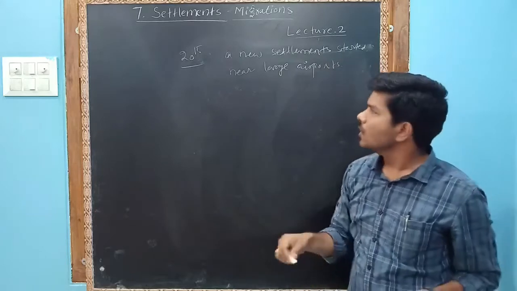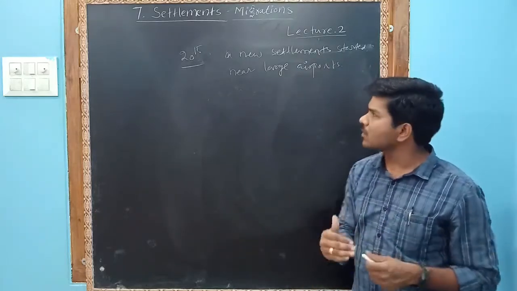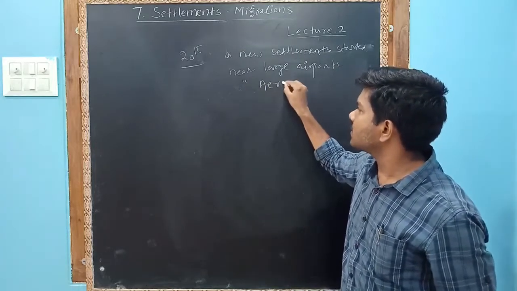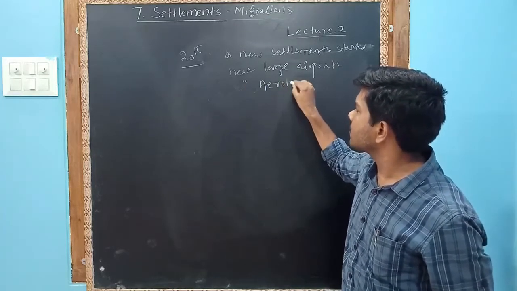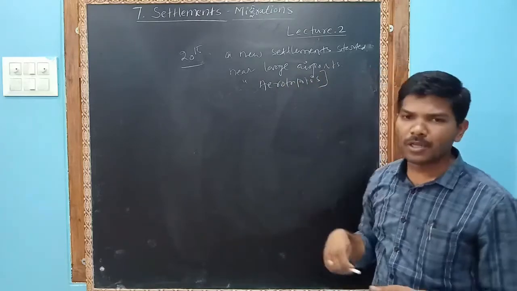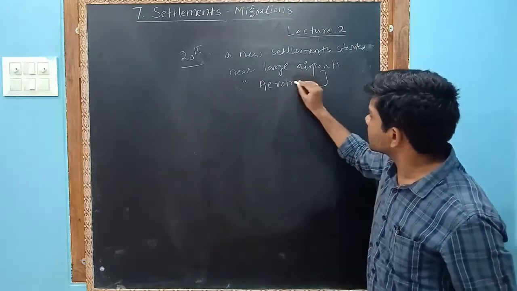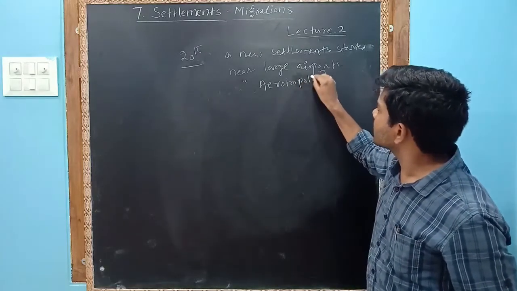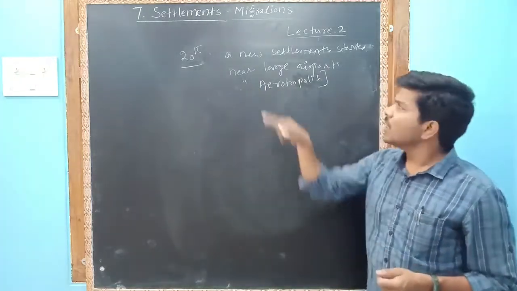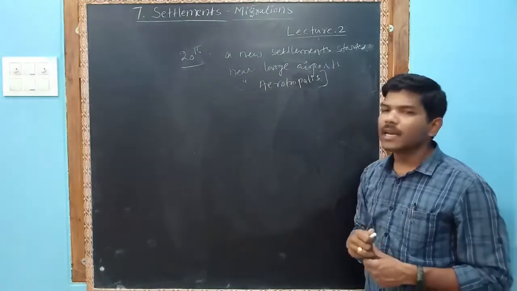The settlements which are very near to the large airports are called erythropolis. What are erythropolis? Important question. A new settlement started near large airports is called an erythropolis.